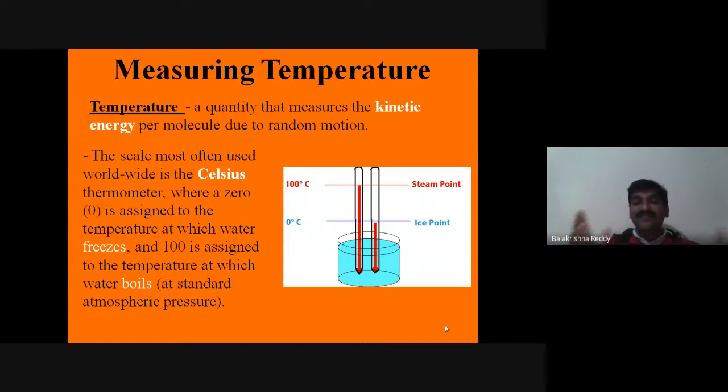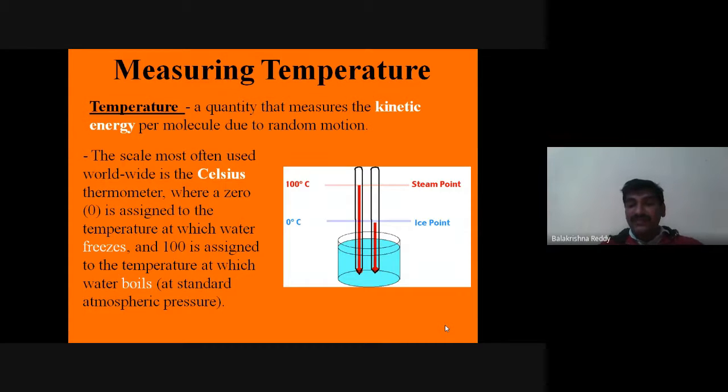Let us say we have a scale that is worldwide, the Celsius scale; we say it is the Celsius thermometer. It consists of liquid metal mercury, and from 0 degrees Celsius to 100 degrees Celsius we have the melting point as well as the boiling point.